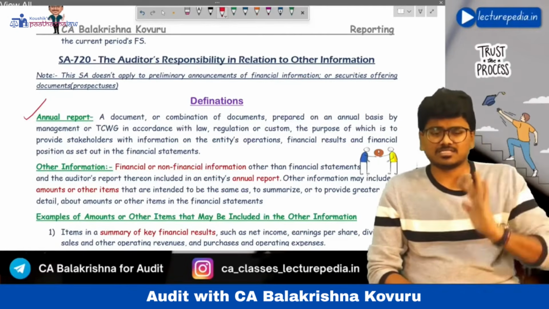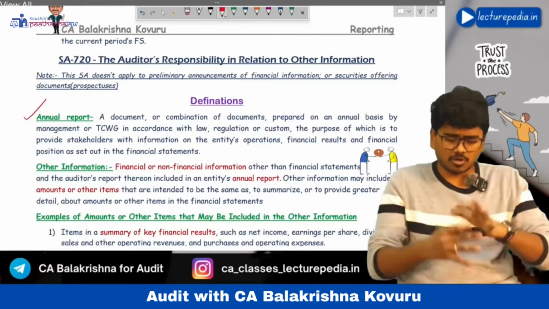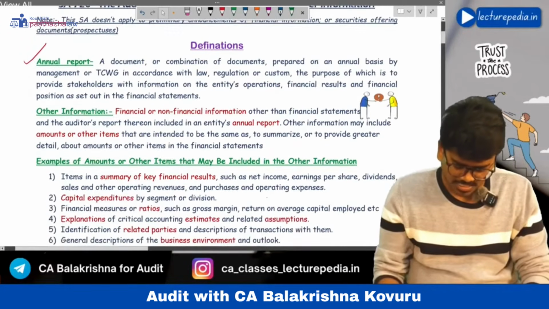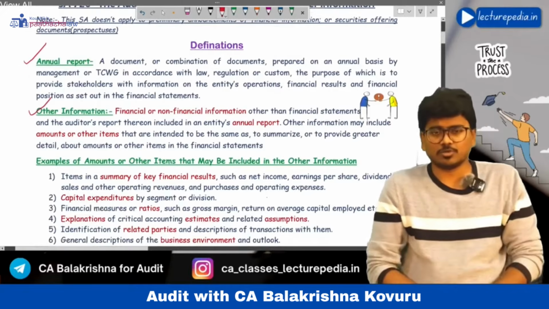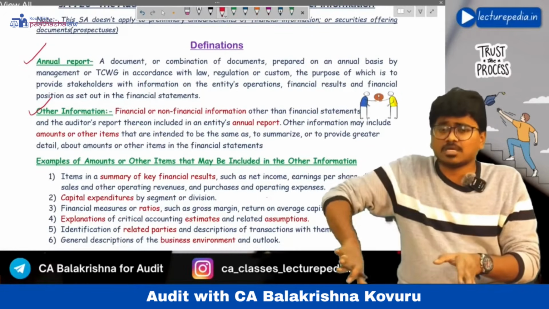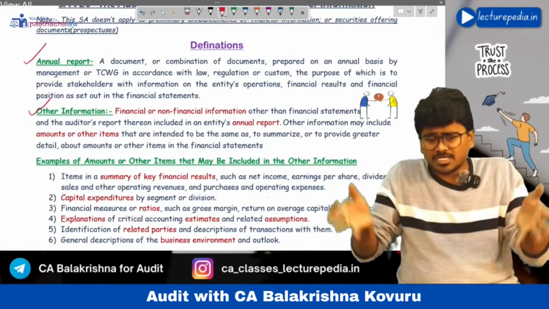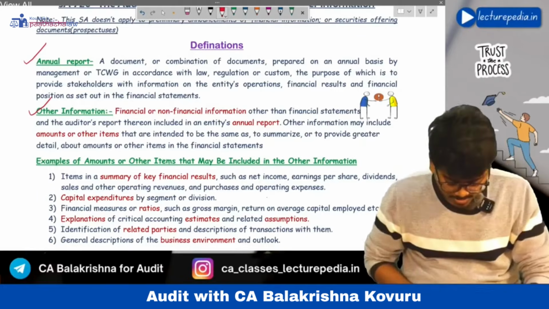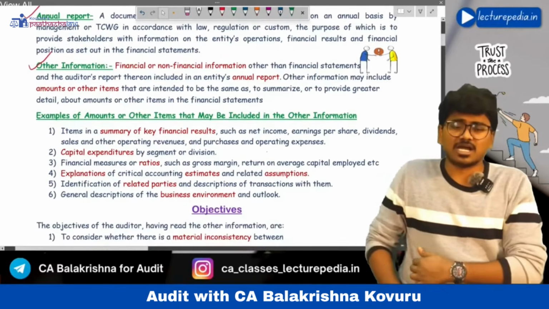Like this, various information will be there in the annual report. All this information together you call the annual report. And other information, just now I have told you. In the annual report, apart from financial statements and audit report, all the remaining information is known as other information.